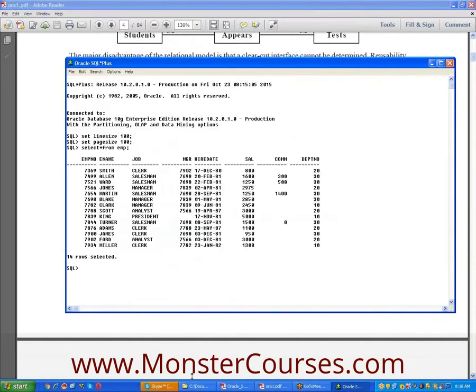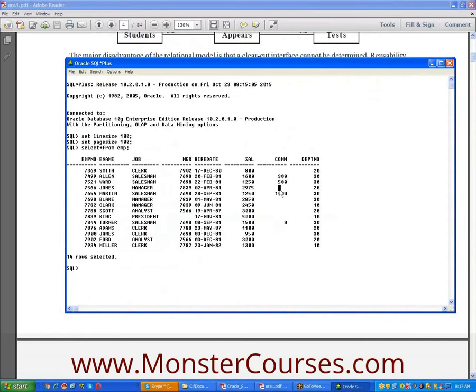See, these are null values. Here some null values are there. This is a null value, null value, null value. The systematic treatment of null values. See, the commission is applicable to salesmen only.